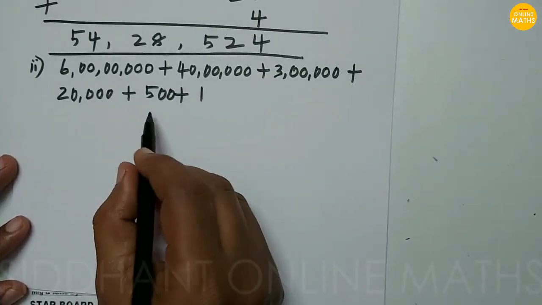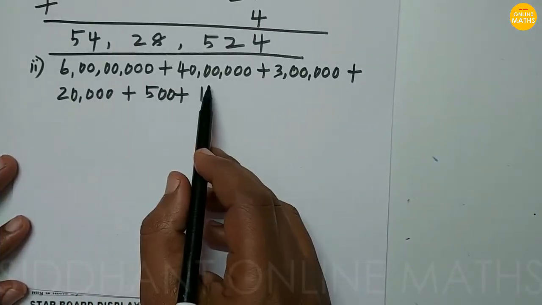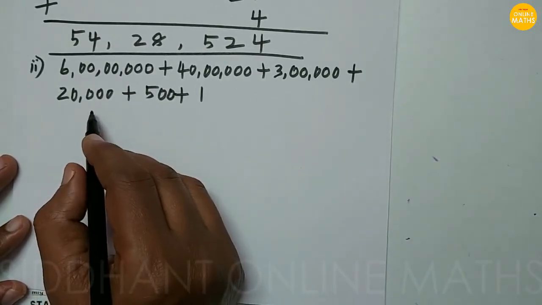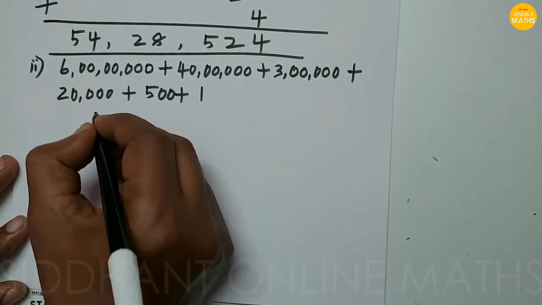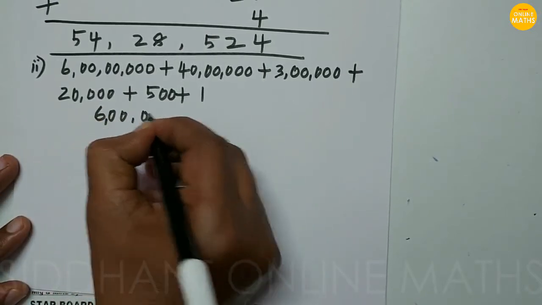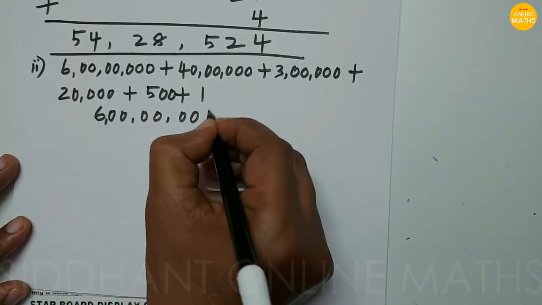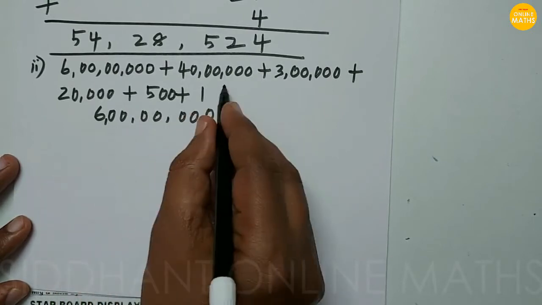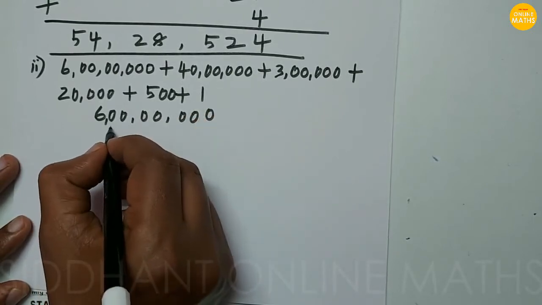Next, second problem, 6 crore plus 40 lakhs plus 3 lakhs plus 20,000 plus 500 plus 1. So first, the first number, 6 crore. Then at lakhs place 40 lakhs we are going to write.